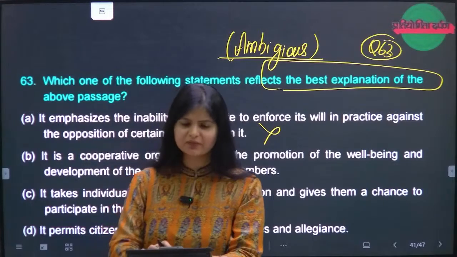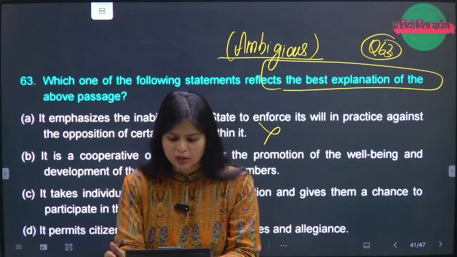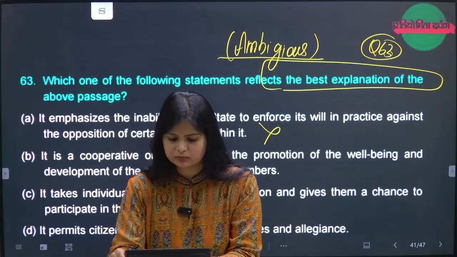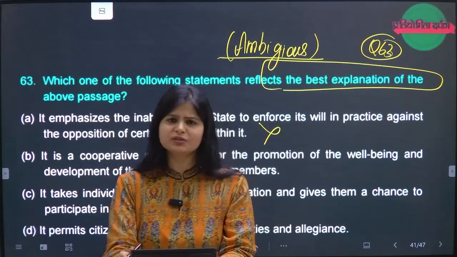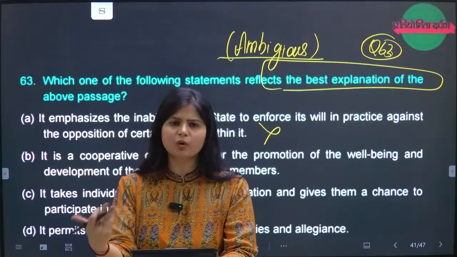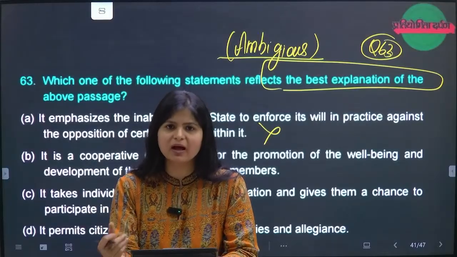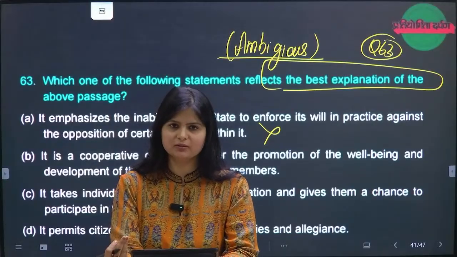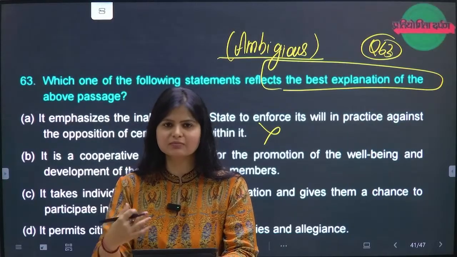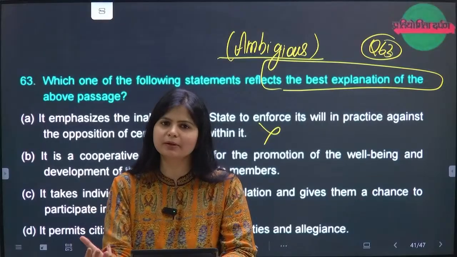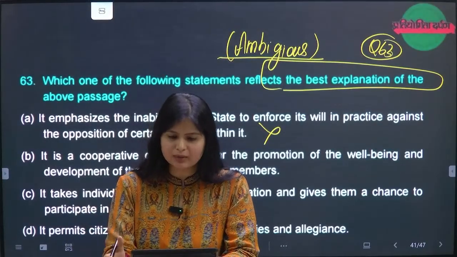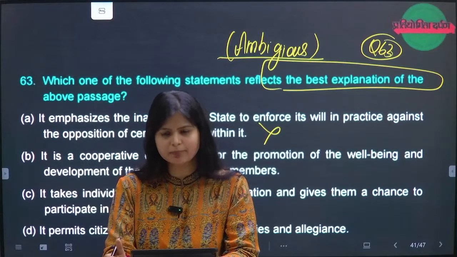Okay. There's a very short passage. A network of voluntary associations stands as a buffer. See, voluntary associations means that if I want to associate with someone, I have to take an initiative, which is voluntary in nature. It is not imposed. It is my call whether to associate with somebody or not. It acts as a buffer between the relatively powerless individual and the potentially powerful state.